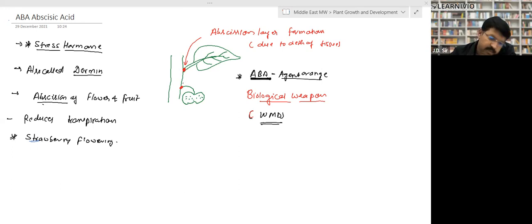That is called the abscission layer. Abscission layer formation takes place due to abscisic acid, right? And this abscisic acid is responsible for defoliation of leaves and of the ripened fruit, right? Tell me, is it clear? Yes, sir.